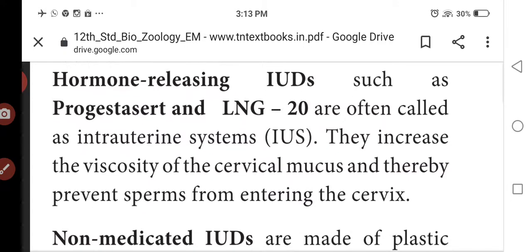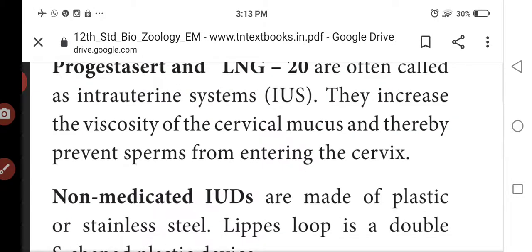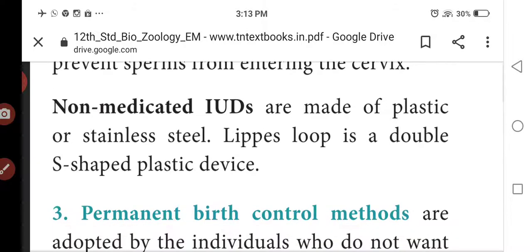So hormone releasing IUDs such as progesterone and LNG 20 are often called intrauterine systems. They increase the viscosity of the cervical mucus, thereby preventing the sperms from entering the cervix. Non-medicated ones are made of plastic, S-shaped or looped structures. This plastic device is used in the female genital tract.